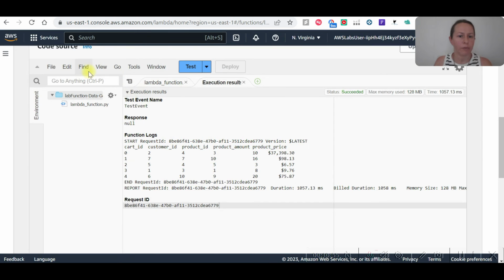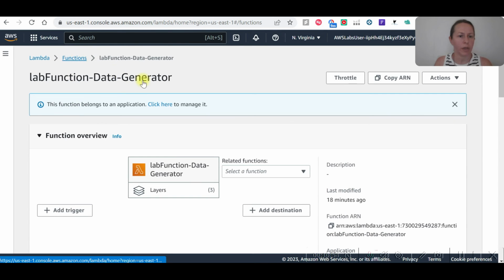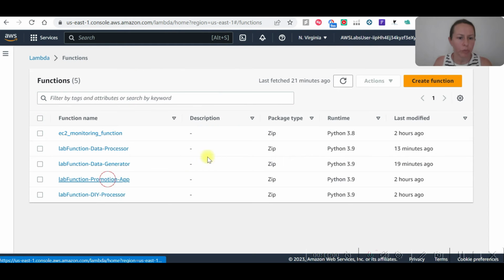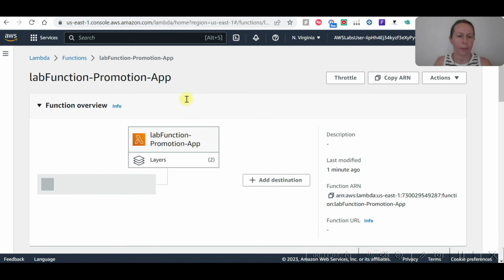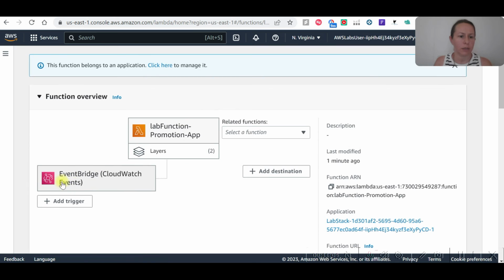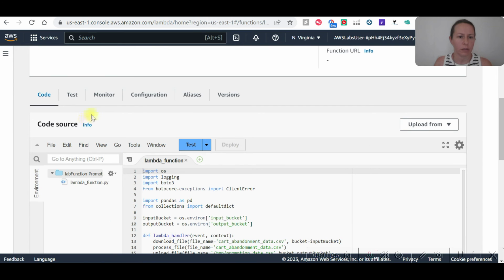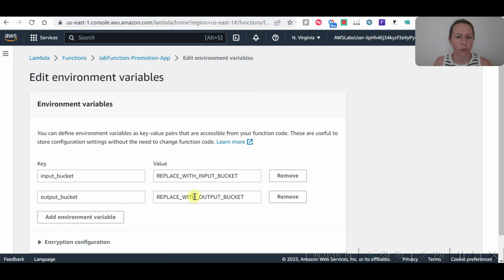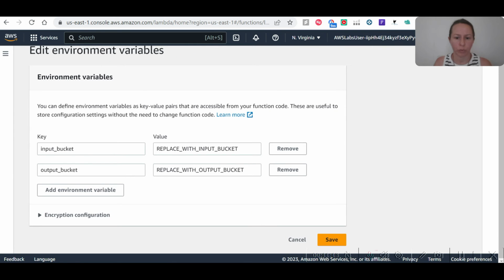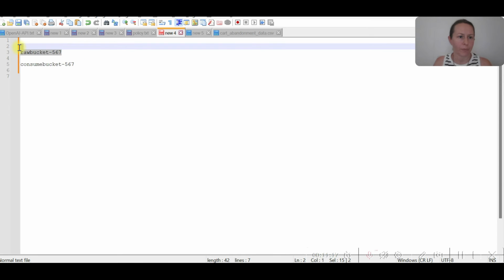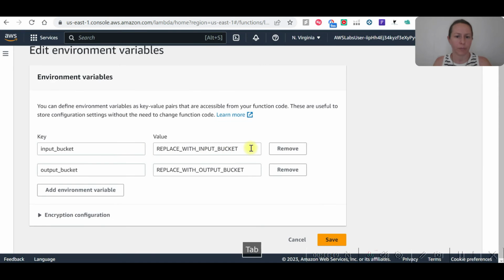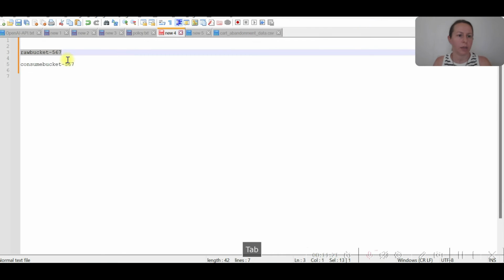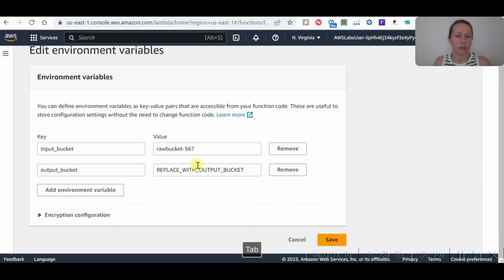Let's go to Lambda functions and go to functions, promotion app. We can see the EventBridge is created, and in configuration we are going to again have input and output bucket replaced with raw bucket and consume bucket. Save.